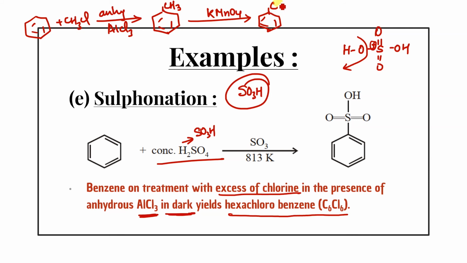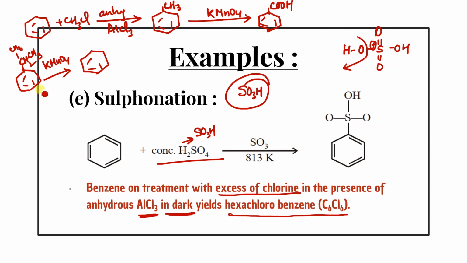Am I clear? This will convert into COH group. Rest will go according to that. Suppose that I'm giving you like this, here if I have written CH3 over here like this, and this is also undergoing reaction with KMnO4. How many carbon are there? 3 carbon. It doesn't bother whether 3 carbon, 5 carbon, 10 carbon, whatever the carbon, it will give you the benzoic acid. Got it?